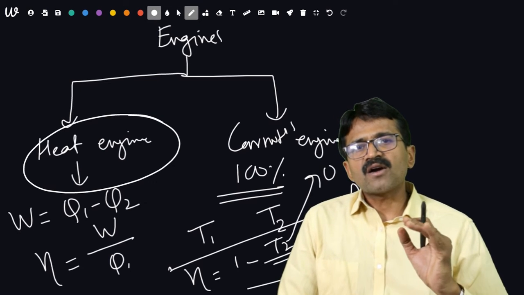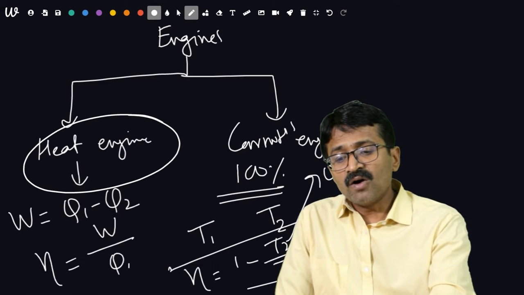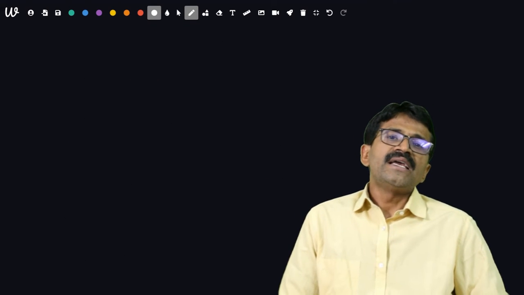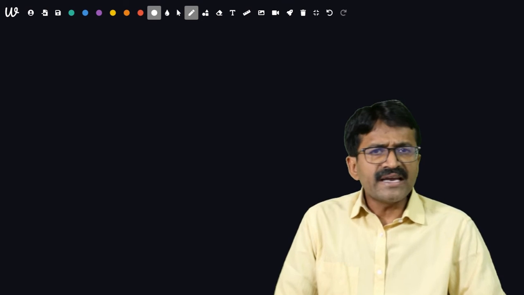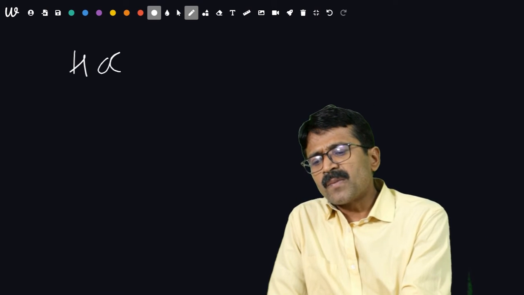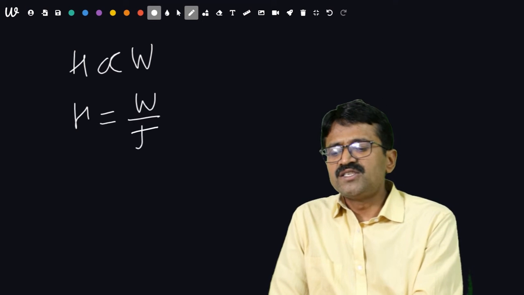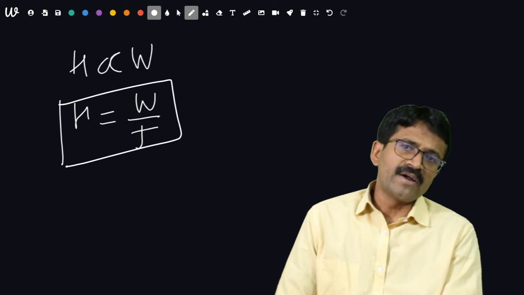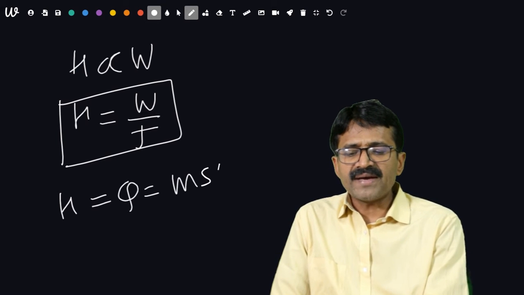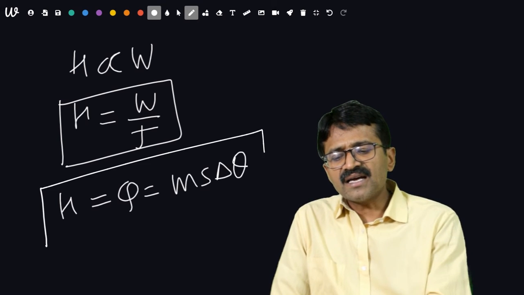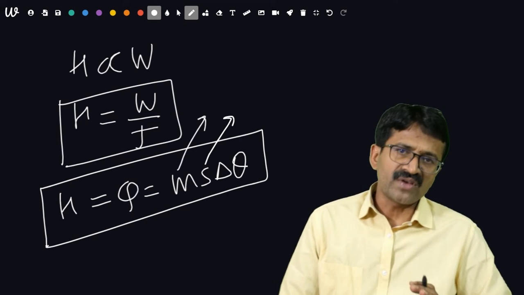These work on the principle of the heat pump. It is the complement of the second law of thermodynamics. Now students, we discuss heat and temperature. What does heat mean? Heat is a form of energy. It is directly proportional to work done. H is equal to W upon J. J is Joule's mechanical equivalent of heat. Any heat is given by Q is equal to m s delta theta. Delta theta is nothing but change in temperature. m is mass, s is specific heat.